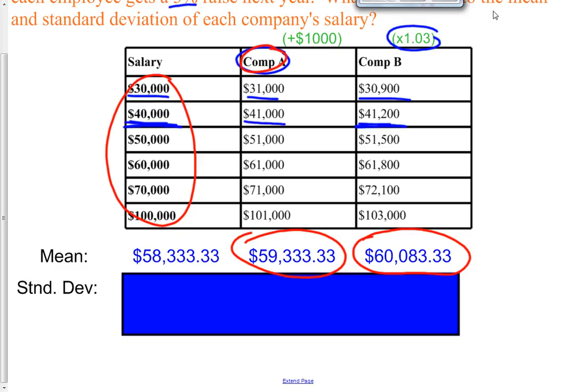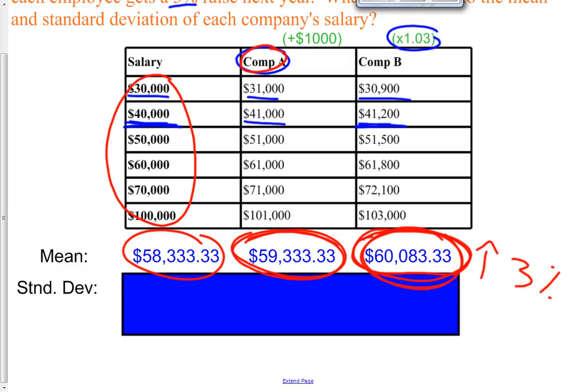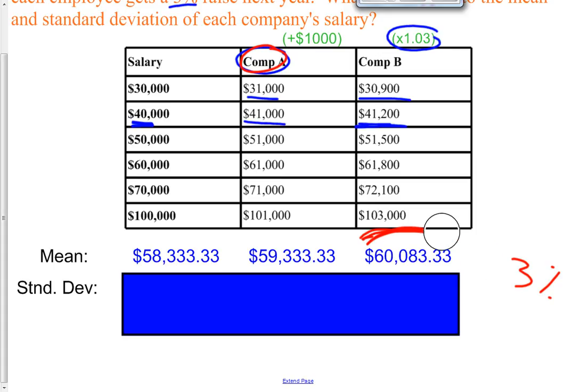And so I ask you this question: how much did the mean go up by? When we got a $1,000 raise, it increased by $1,000. When we got a 3% raise, class, the mean of company B increased by 3%. This is 3% bigger than this one is. Okay? So if you get a $1,000 raise, your mean increases 1,000. If you get a 3% raise, your mean increases by 3%. So now let's take a look at their standard deviations. The standard deviation of the first column, I'm just going to erase all my marks here.